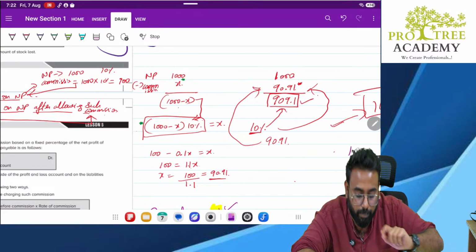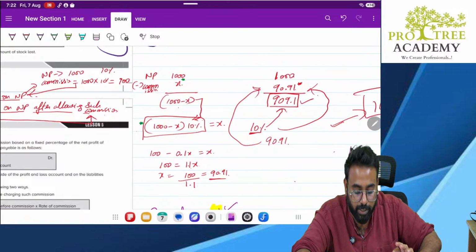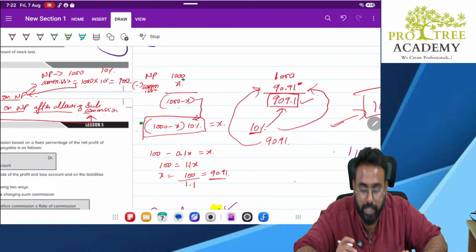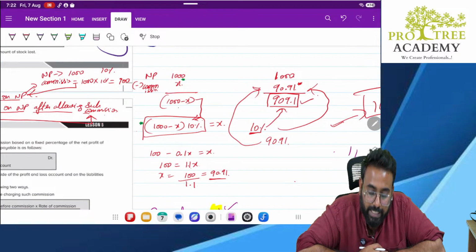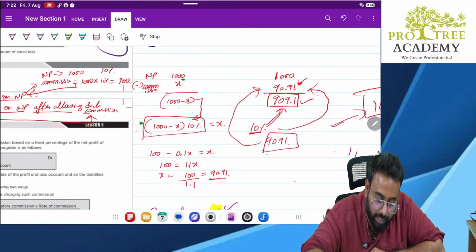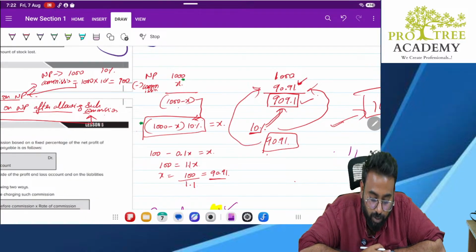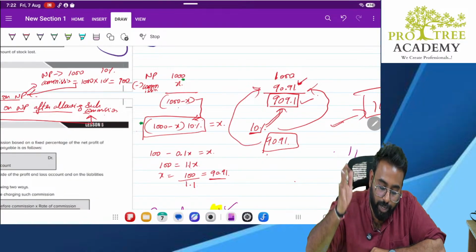Now 10% of this. Why 10% now, sir? Because we have already deducted the commission. So 10% of this will be how much? 90.91. That is what is deducted. So using this equation, we found out the answer. How did we find out the answer, sir?